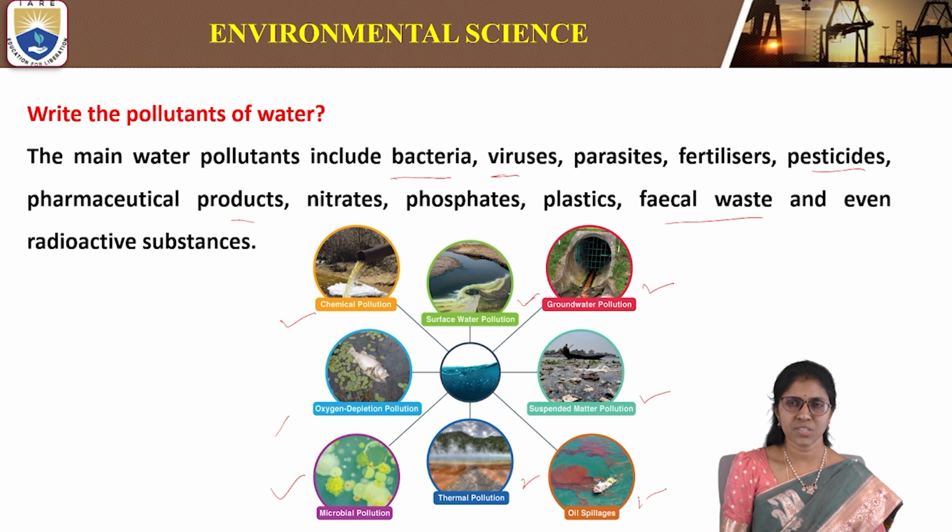Groundwater pollution occurs through underground pipes and pipelines. Suspended matter pollution is due to suspended matter like plastics which is not degraded biologically. Microbial pollution is due to microorganisms like bacteria, viruses and parasites. Thermal pollution is due to heat generation. So the pollutants of water include bacteria, viruses, parasites and chemicals like fertilizers, pesticides, pharmaceutical products and radioactive waste.